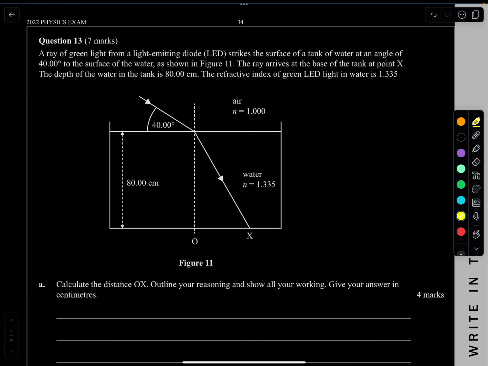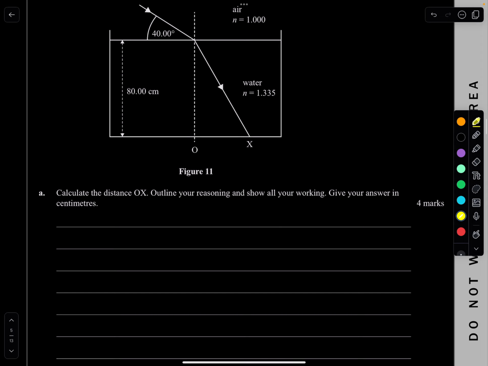Question 13, let's have a try at this. A ray of green light from a light-emitting diode strikes the surface of a tank of water at an angle of 40 degrees to the surface of the water, as shown in figure 11. The ray arrives at the base of the tank at point X. The depth of the water in the tank is 80 centimeters. The refractive index of green light in the water is 1.335. Calculate distance OX. Outline your reasoning, show your working out, give your answer in centimeters.